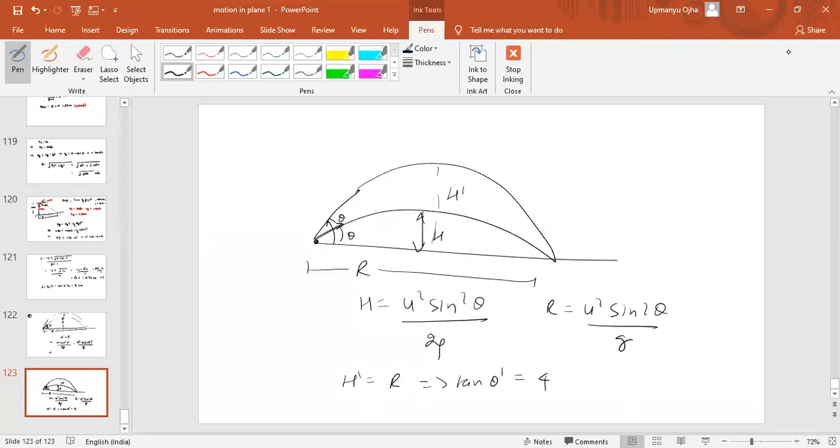Okay, then see here I am not able to understand one thing, that the range they are talking about is same as the previous range or this range.